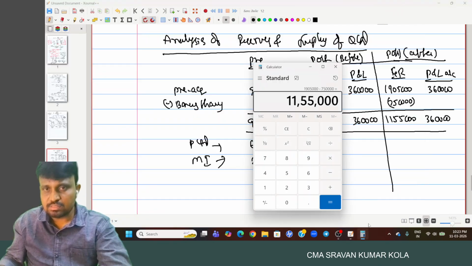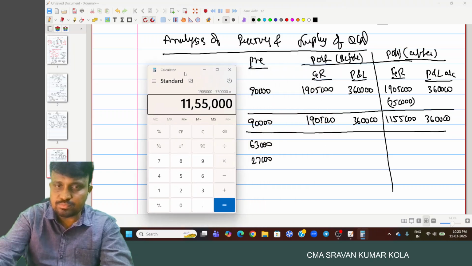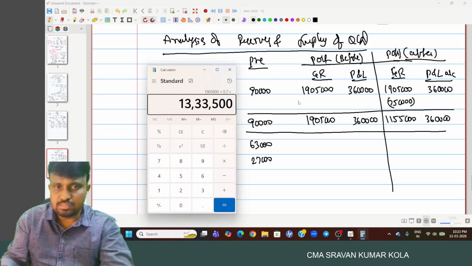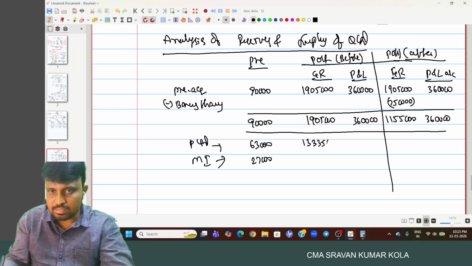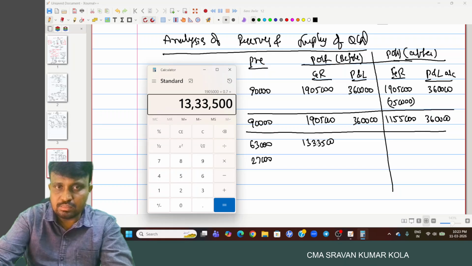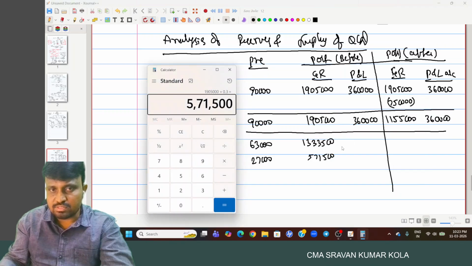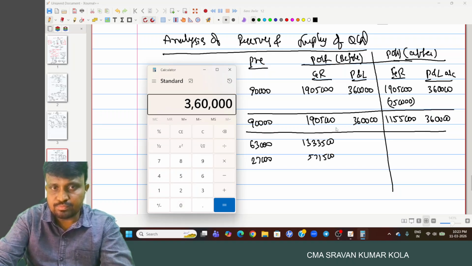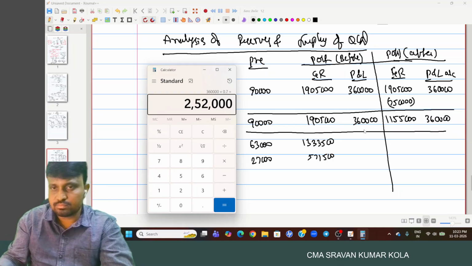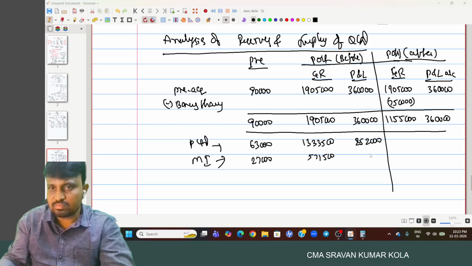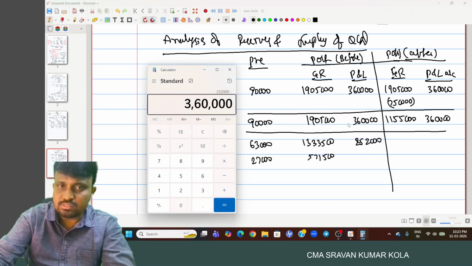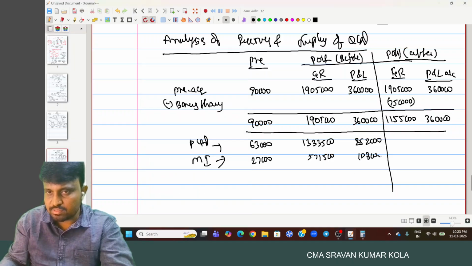And here we consider both. So 19 lakh 5,000 into 70 percent is 13 lakh 33,500. 19 lakh 5,000 into 30 percent is 5 lakh 71,500. And 3 lakh 60,000 profits split into 2 lakh 52,000 and 1 lakh 8,000.